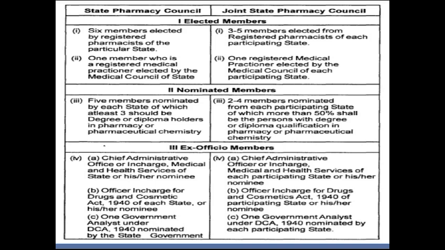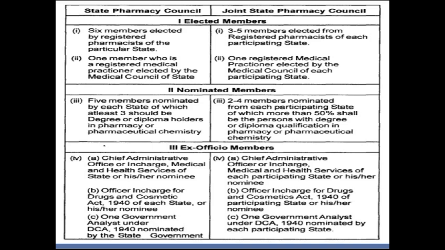In case of state pharmacy council, 1 member who is a registered medical practitioner is elected by the medical council of the state. Whereas in joint state pharmacy council, 1 registered medical practitioner is elected by the medical council of each participating state.